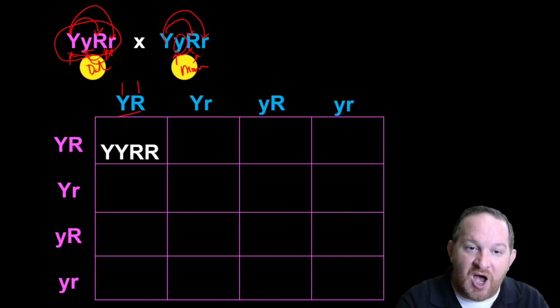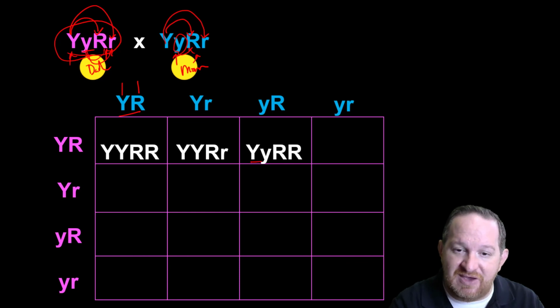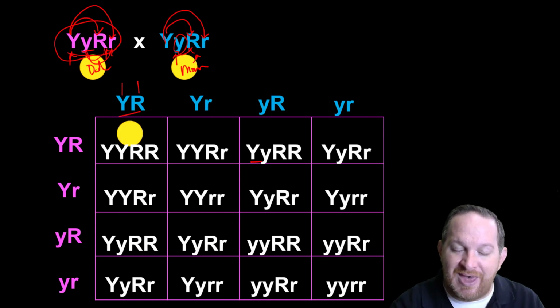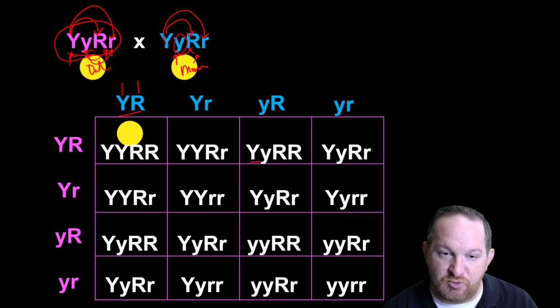So when you do the cross, you just put them together and you keep the Y's together, keep the R's together, or whatever you're talking about. And so here's what we get, and then you can sort of just keep going. If there is one dominant, you generally always put that first. I would not put the smaller case before the big. Okay? So when you do that, that's what you get. You just go through, and it's just simple math, just put all the letters down correctly.